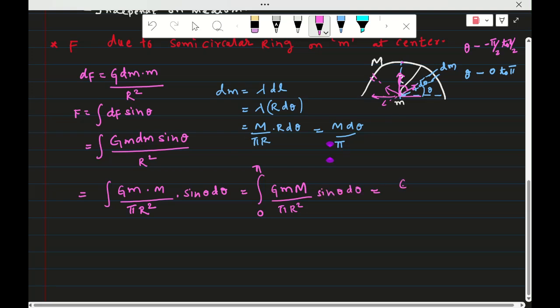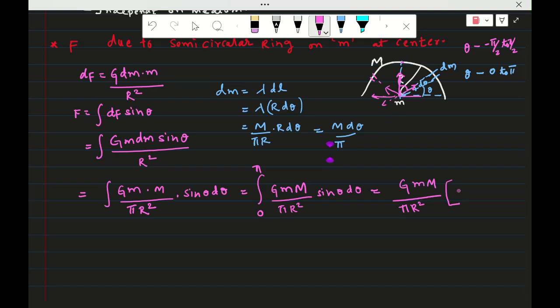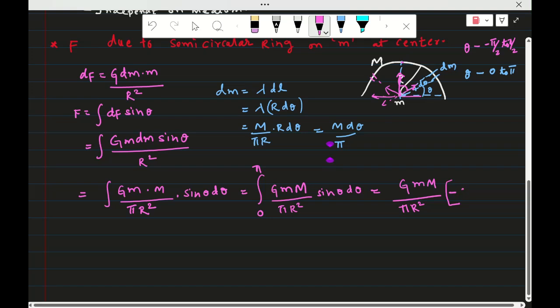After integration, G m M by pi r square into the integration of sin theta, which is minus cos theta, from 0 to pi.